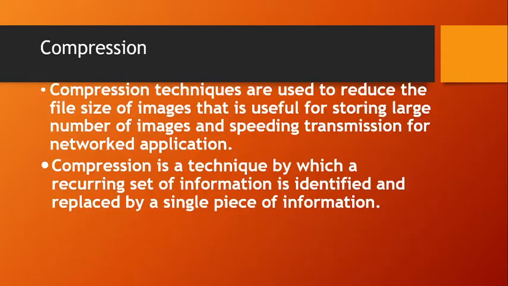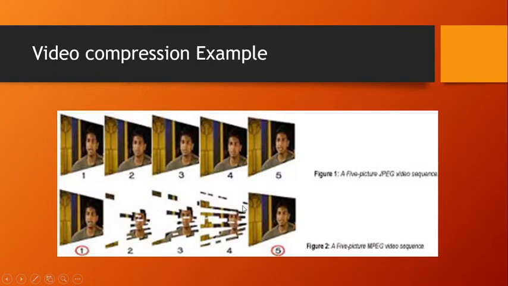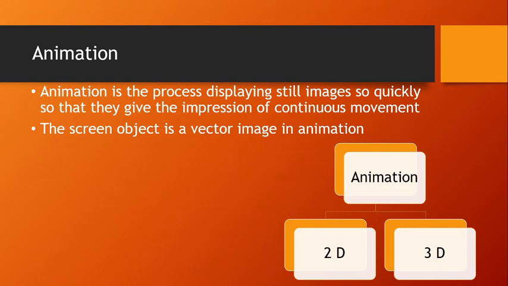So compression is a technique by which this repeating or recurring set of information is identified and it is stored only once. When you unzip the file, it replaces this recurring set of information. So when you compress, it is stored only once, and when it is uncompressed, the information that remains constant is put back in those frames, and it appears clearly when you unzip or decompress the file.